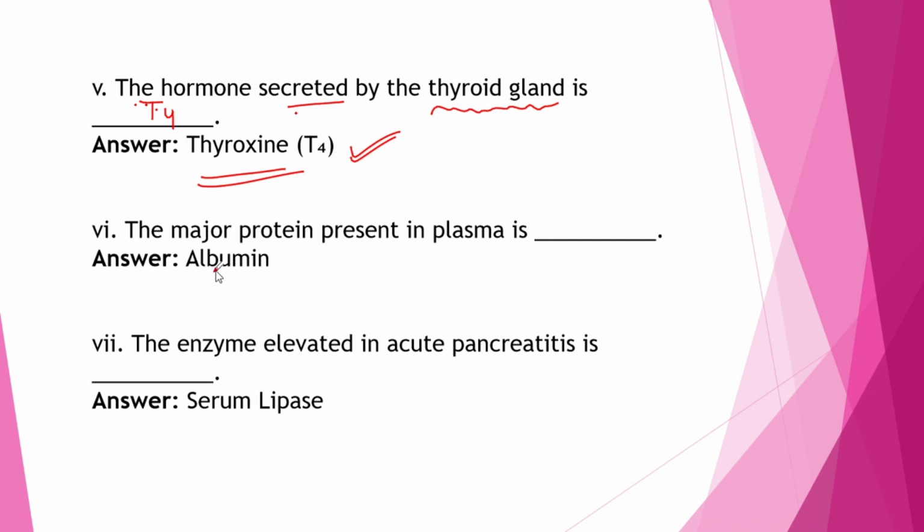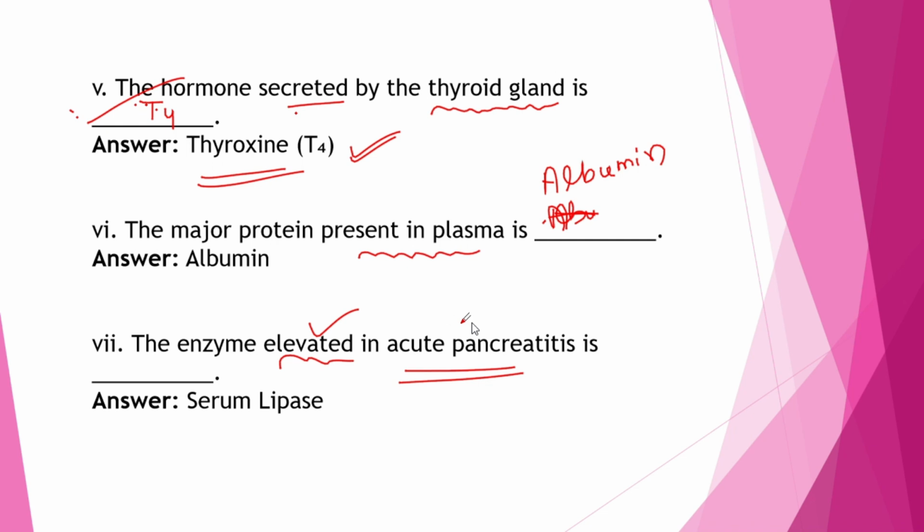Then the next question is, the major protein present in plasma. Which is the major protein present in plasma? The answer is albumin. Okay, albumin. Then the next is, the enzyme elevated in acute pancreatitis. The enzyme elevated in acute pancreatitis is serum lipase.